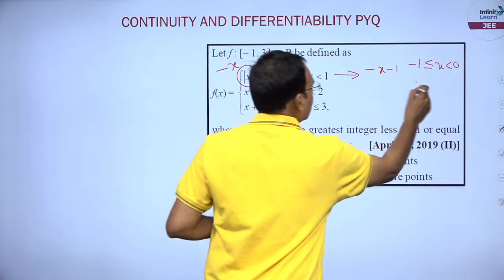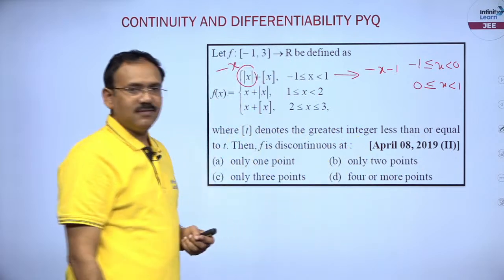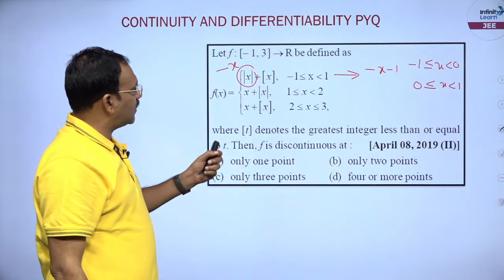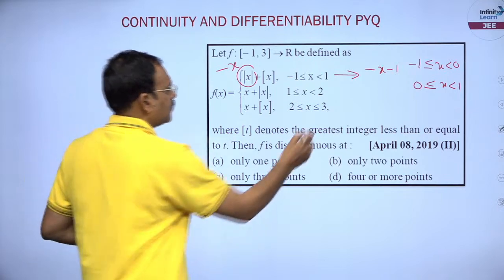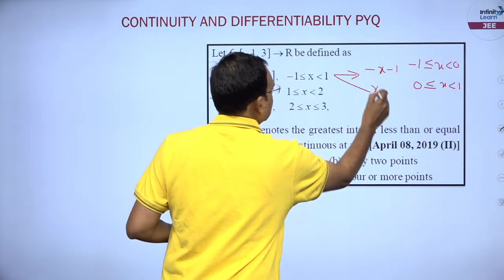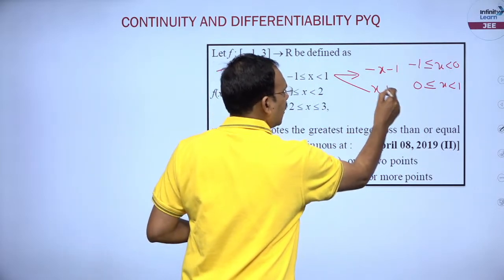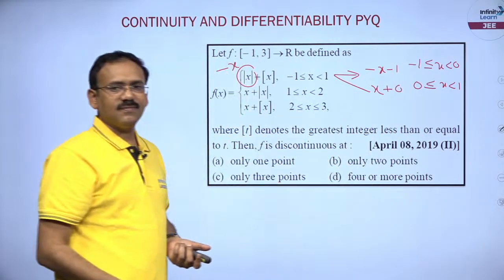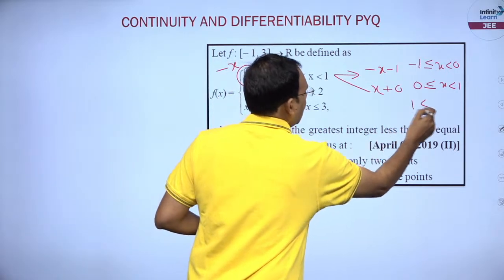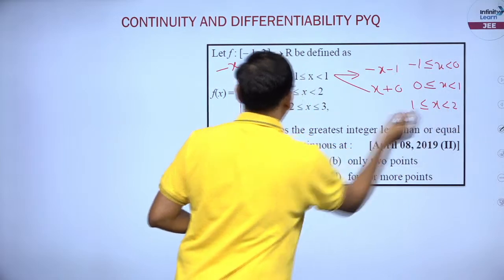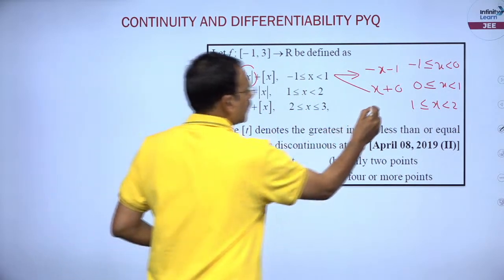Now, the next definition, 0 less than or equal to x less than 1. In this case, mod x is x itself because it is non-negative, so x, and step x will be 0, x plus 0, I can say x itself, fine. And 1 to 2 case, 1 less than or equal to x less than 2, mod x is x because it is positive, so this is 2x.